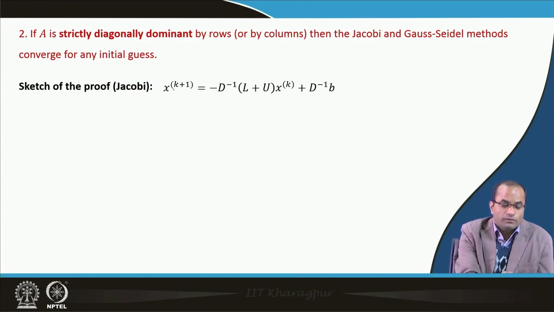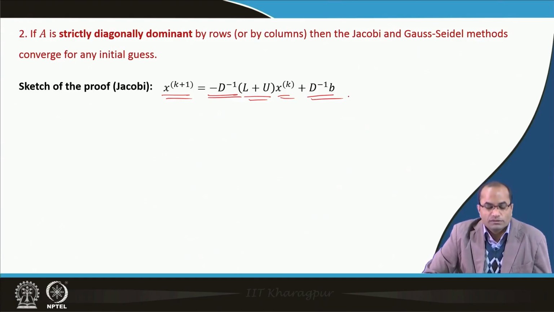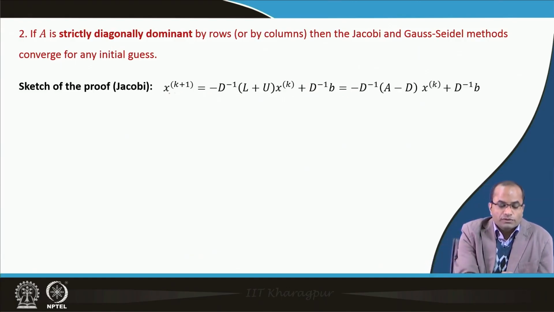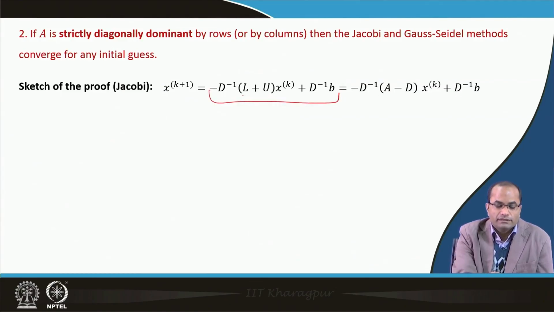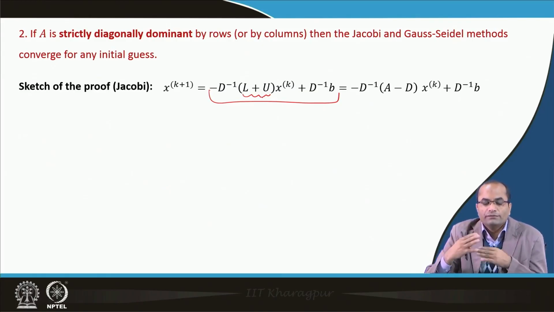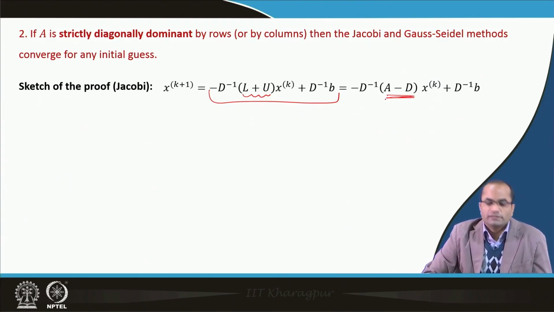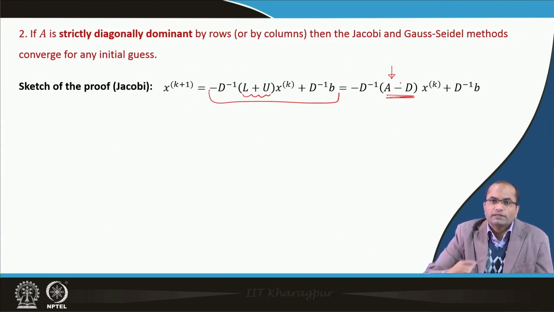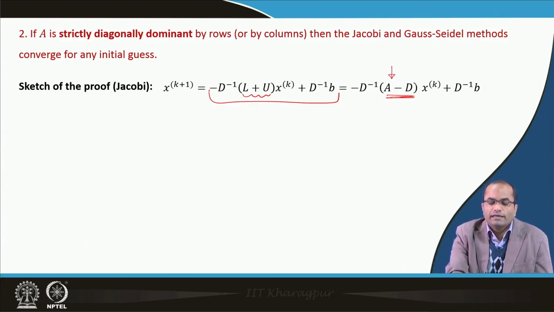If we take the Jacobi one, x^(k+1) is equal to minus D inverse (L plus U) x^k, plus D inverse b. This was the scheme written in matrix form. What we have done now on the right hand side is write L plus U, because L plus U is the lower triangular matrix plus the upper triangular matrix. If we add the two, it is nothing but A minus D. We can write this L plus U as A minus D. A is the complete matrix, and if we remove the diagonal entries, putting 0 instead of the diagonal entries, that is actually L plus U, or A minus D.